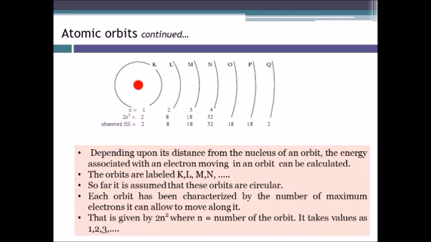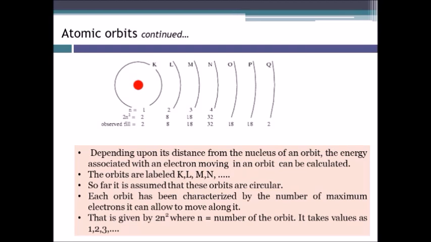Now, here we can see the K shell is very near to the atom nucleus, L shell is just beyond K, M is next to L, and N beyond M, O beyond N, and so on. Depending upon the distance of the orbit from the nucleus, the energy associated with the electron moving in the orbit can be calculated. These orbits are called K, L, M, N. So far, it is assumed that these orbits are circular. This is with reference to Bohr's atomic model.